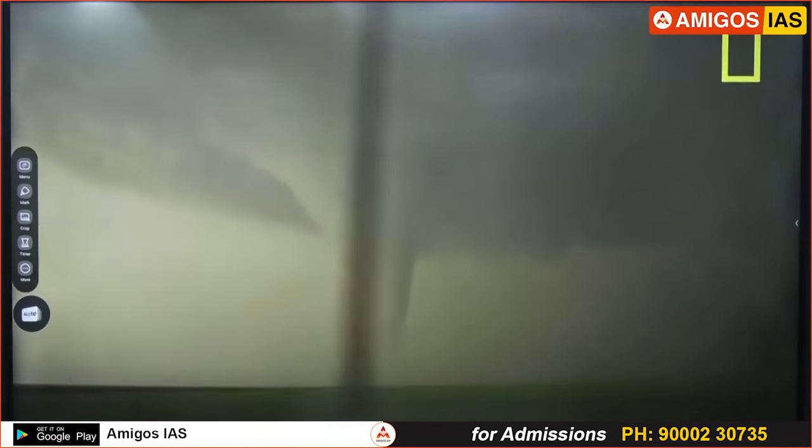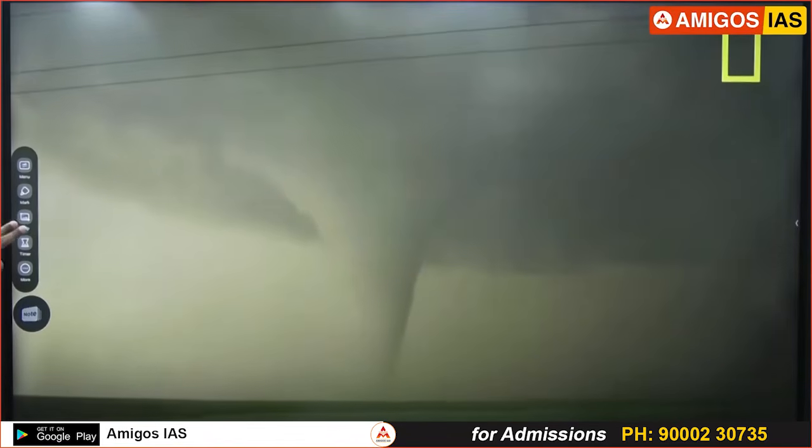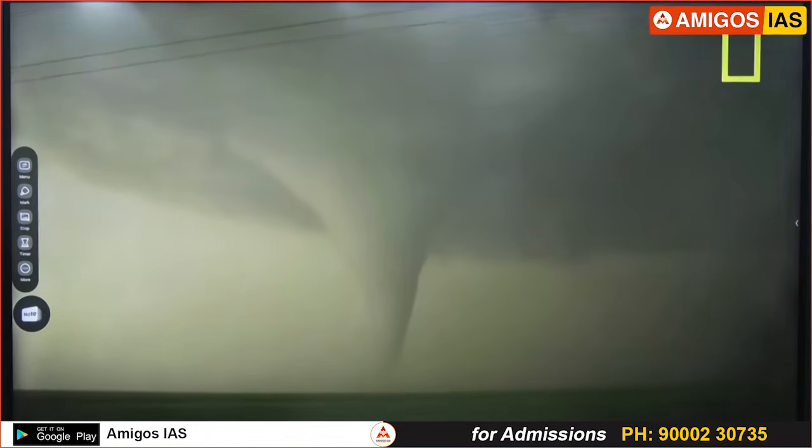You can see the funnel is touching the ground now. Imagine 160 kilometer speed, my wind is rotating like this. Imagine the case, what will happen. So cattle will be going like this. You'll be wondering. Correct. Cars will be flying.